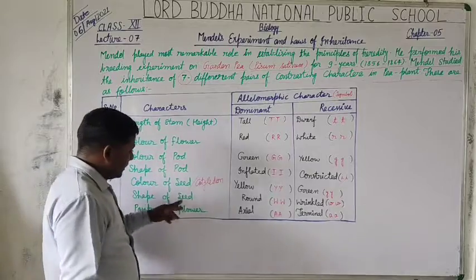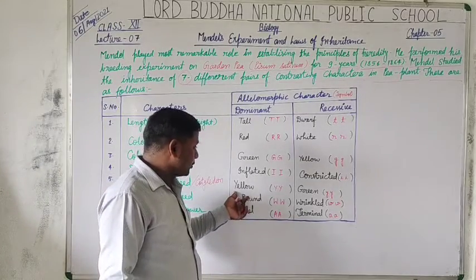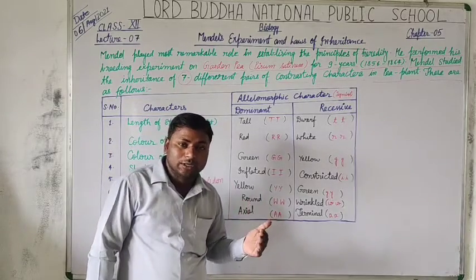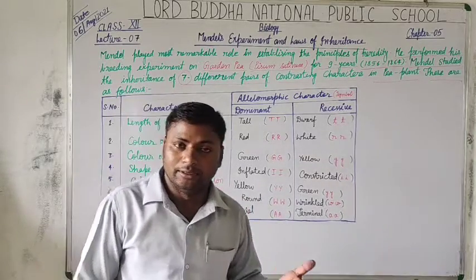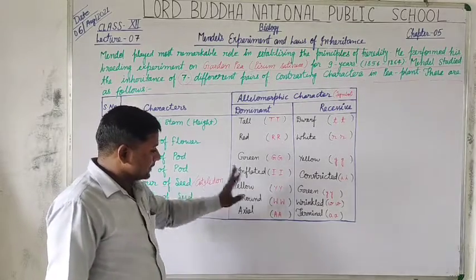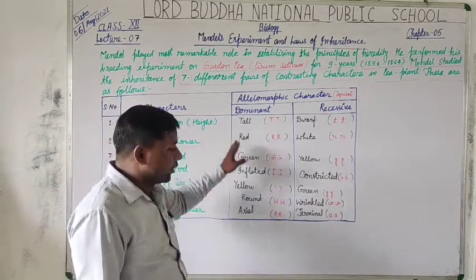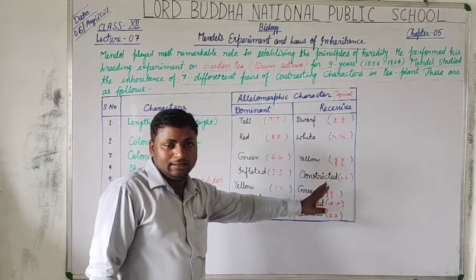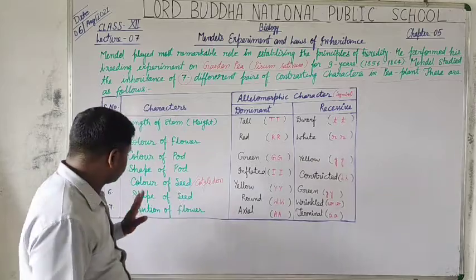Color of seed or cotyledon. Yellow color is the dominant. When the seed, or you can say the crop, gets ripened, then if its seed bears yellow color, this is the dominant trait, and when it remains green, this is the recessive trait.